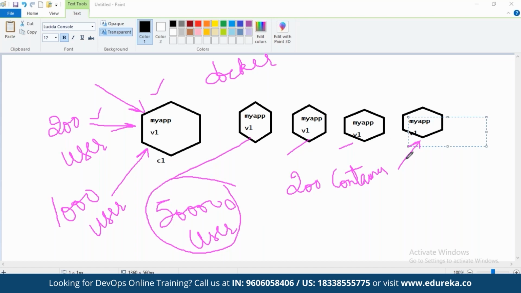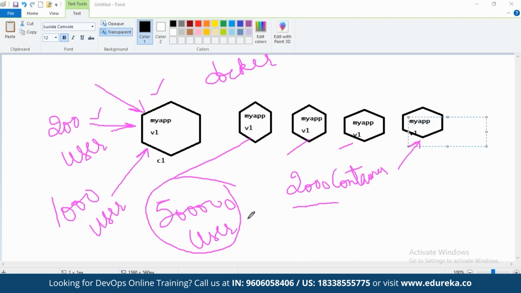So 5 or 10 containers is not what you will create at the organization level, at a production level. You will manage hundreds of containers, friends. Some thousands of containers a team will manage, friends, right? To be able to manage the user requests. So how will you create these many containers, friends? How do we create these many, 1,000, 2,000 containers?